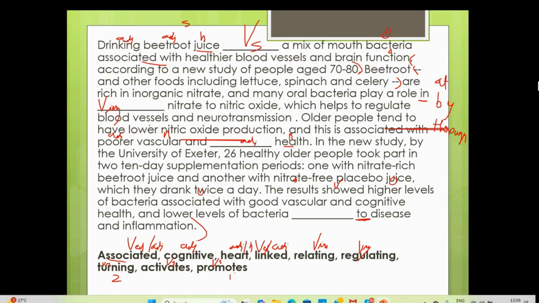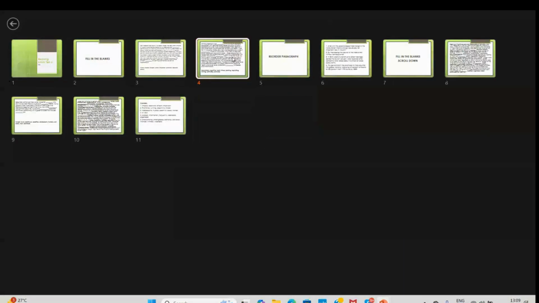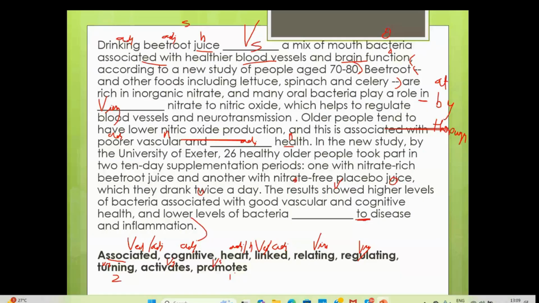Which helps to regulate? See, they are always talking about blood vessels, brain function. If you drink beetroot juice and this kind of stuff, it always helps mouth bacteria. They are just talking about beetroot juice and other foods like this, which promote mouth bacteria and also whatever good happens with the blood vessels and brain function. Sorry guys, I don't know what I did. Accidentally, I did something. Yeah, it's all good now.